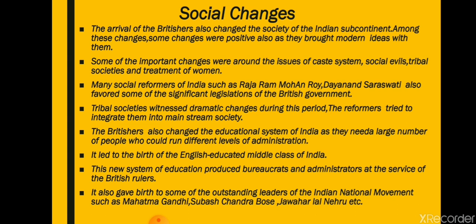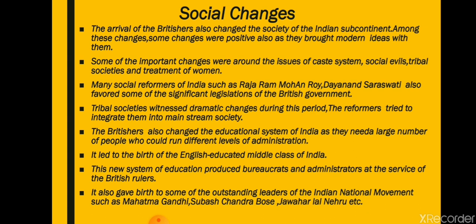The most important social change was the change in the educational system, as they needed a large number of people who could run different levels of administration. For ruling India, they could not bring all the manpower from Britain only. So it was important for them to recruit some Indian members also in their administration.